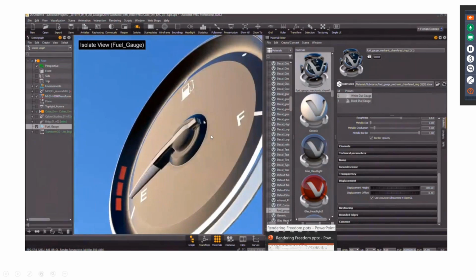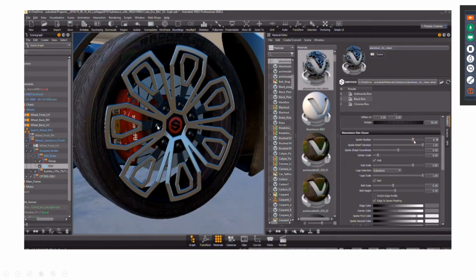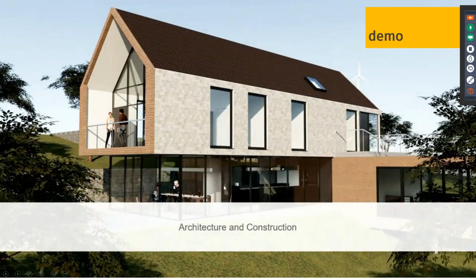So such technology is exposed inside VRED, where we don't have to work much. We have to just show this is coming from the assets which are already there. So it actually creates a lot of compelling things. And similarly, you can also have the wheel rim. This wheel rim is also not a model. It is just an image which you can download from the Substance library. So I just wanted to share these two things before we move to architecture and construction, because there is an application of visualization in the architecture and construction space.